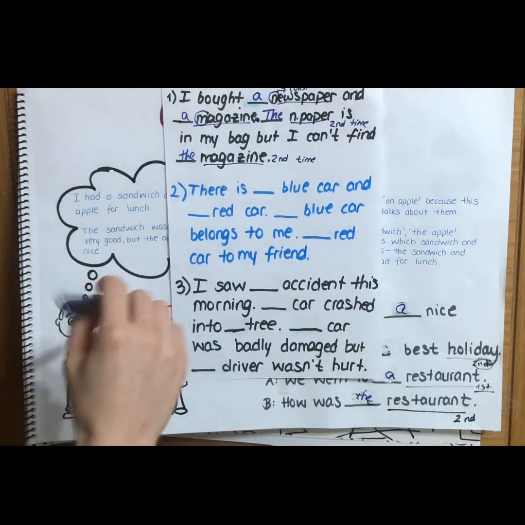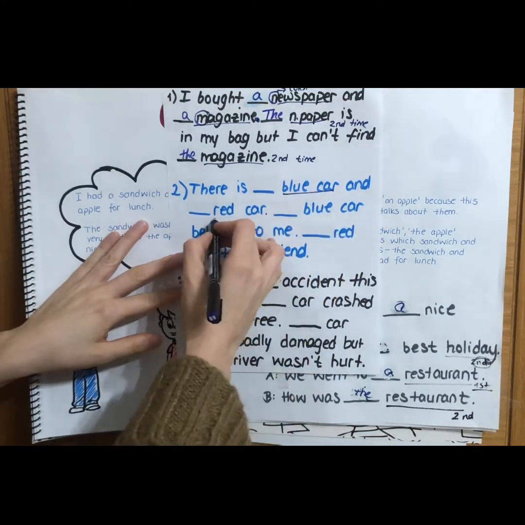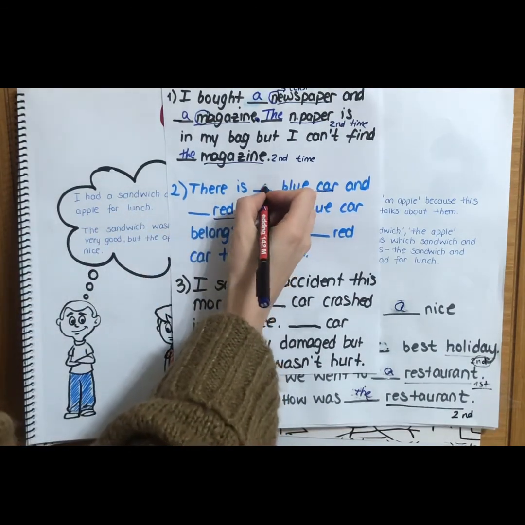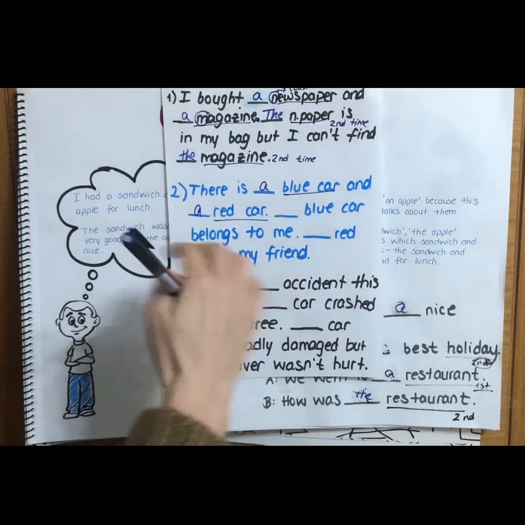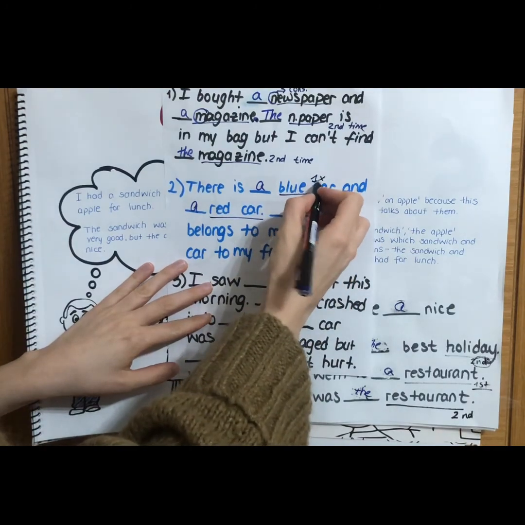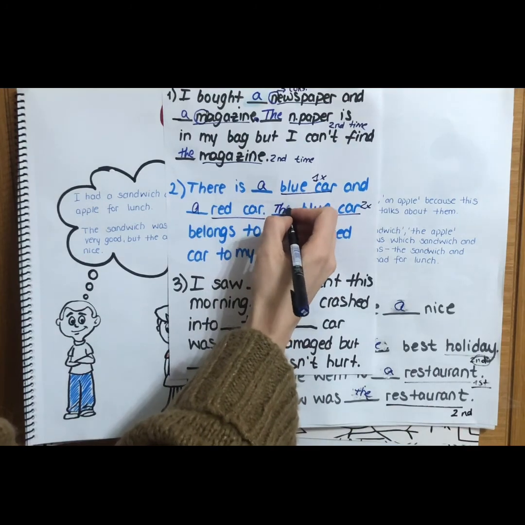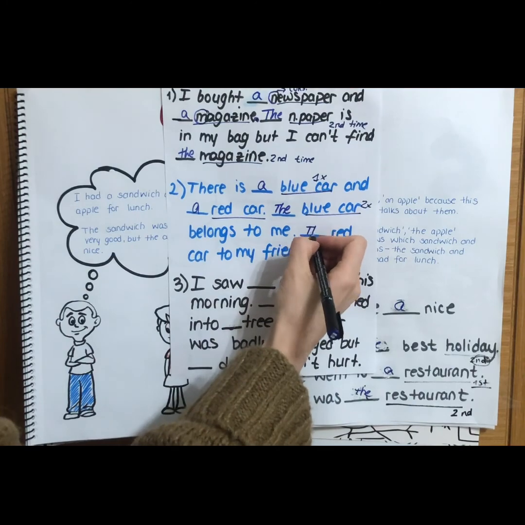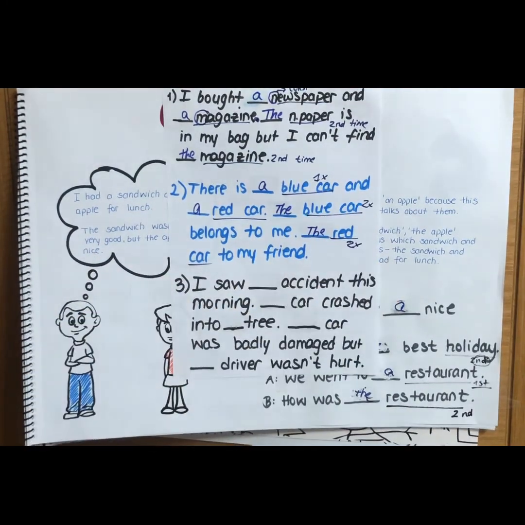Okay? Next one. There is a blue car and a red car. Daha önce blue car veya red car'dan bahsettim mi? No, I didn't. So I'm going to say there is a blue car and a red car. And then blue car, burada bir kere bahsettik. Burada ikinci kez bahsediyorum. O zaman ne oldu? Specific oldu. The blue car belongs to me. The red car to my friend. Red car, second time. Okay?